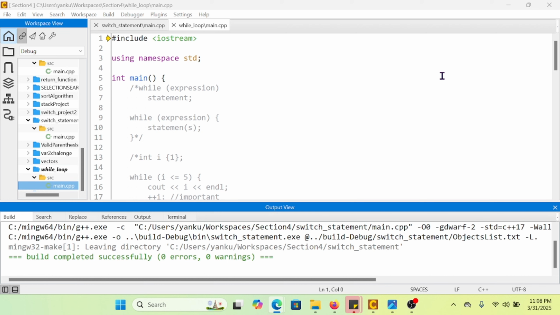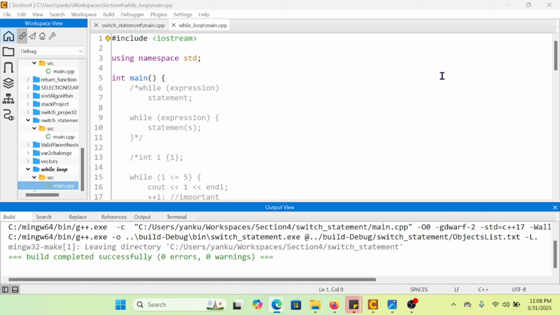The while loop is a fundamental control flow structure in programming that repeatedly executes a block of code as long as a specified condition remains true. Unlike the for loop, which is typically used for iteration with a known number of repetitions, the while loop is ideal when you don't know beforehand how many times the loop should run.